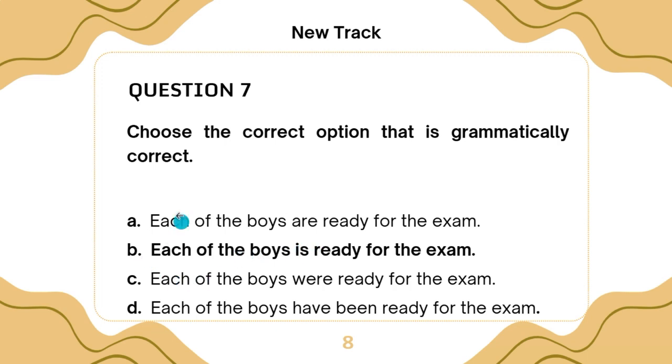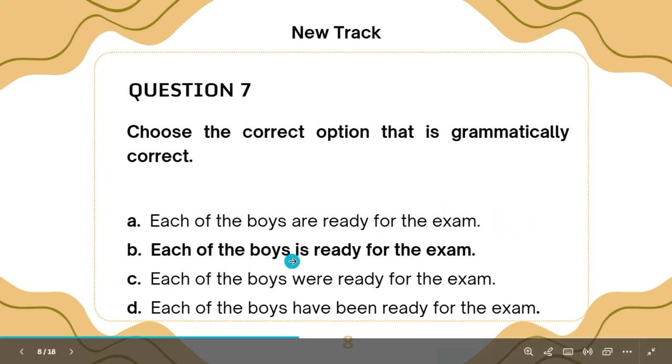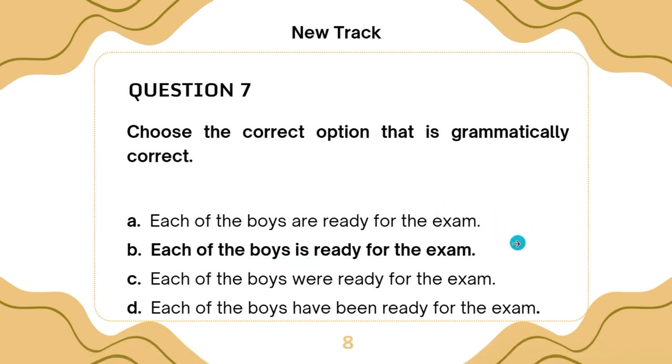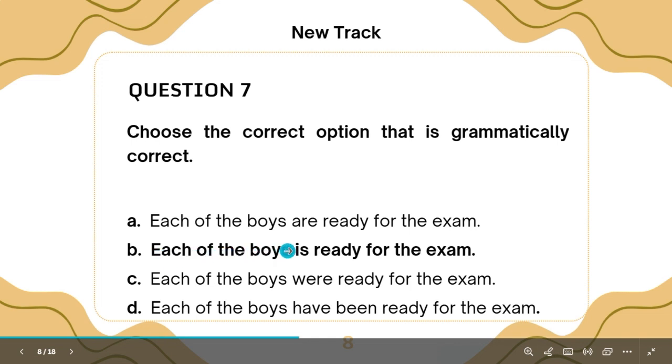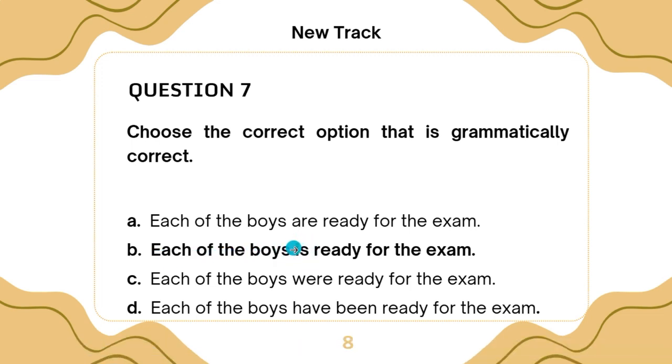Now let's consider that. Each of the boys are ready for the exams. This is wrong. Each of the boys is ready for the exam. This is the right option. Why? Because we have the verb is. Each of the boys is ready for the exam.